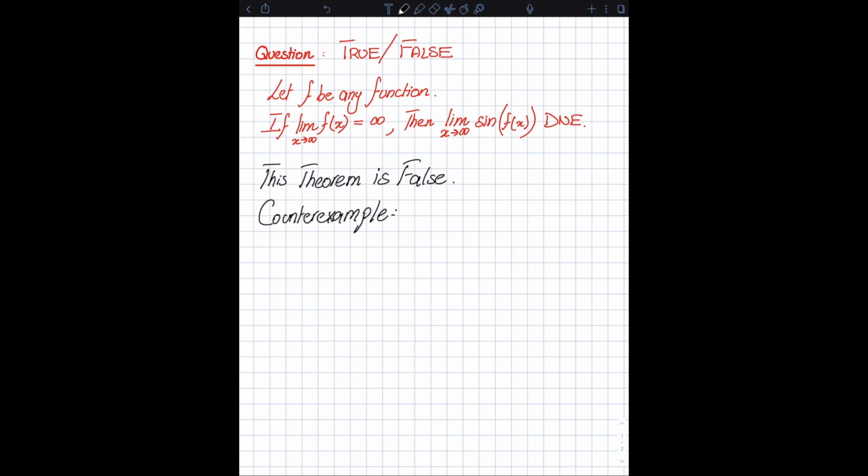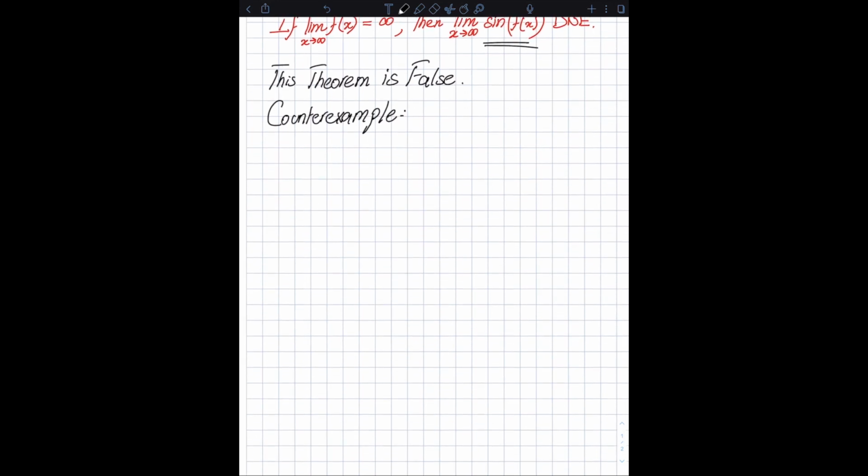So here's the intuition behind the counterexample. What we really want to look at is the sine function. If you look at the values of the sine function at different points, you'll see that it's a function that repeats itself. In particular, sine of n pi, where n is an integer, is always 0.